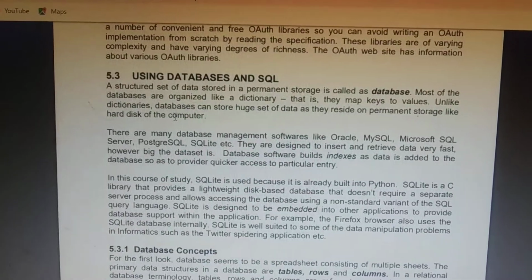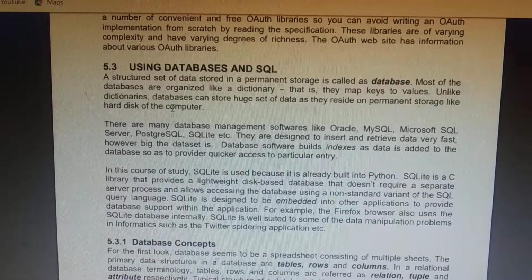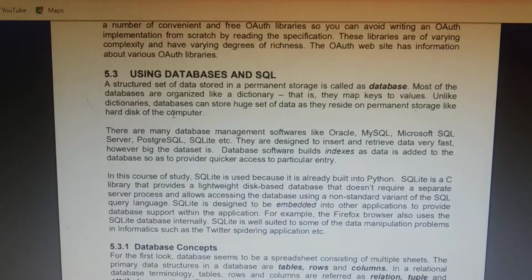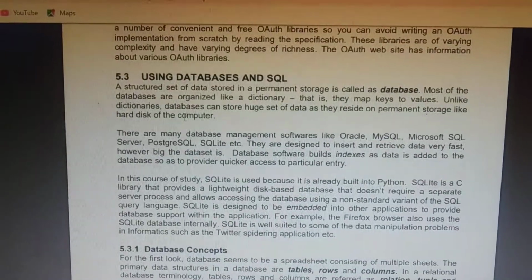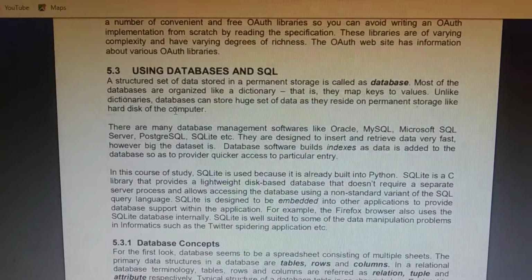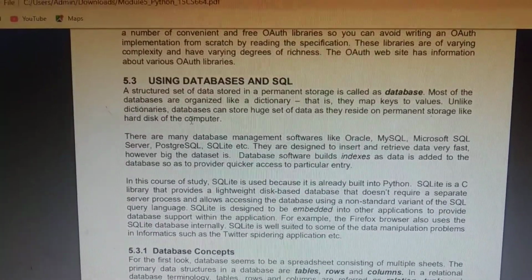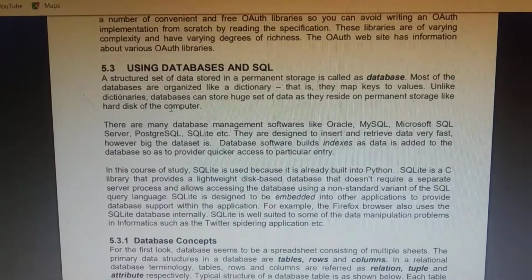There are many database management softwares you all know, like Oracle, MySQL, Microsoft SQL, PostgreSQL, SQLite, etc. Why has this database management system been designed?